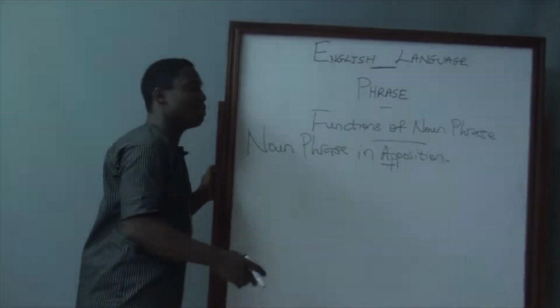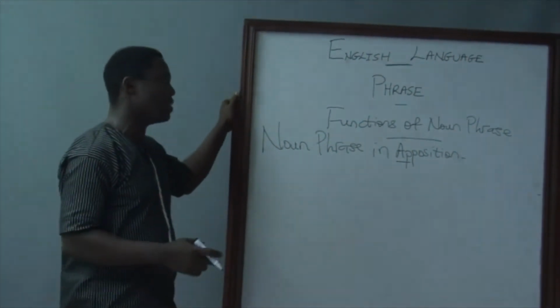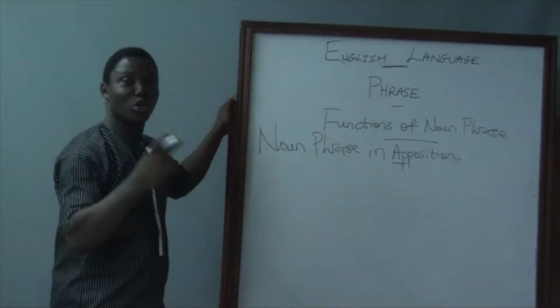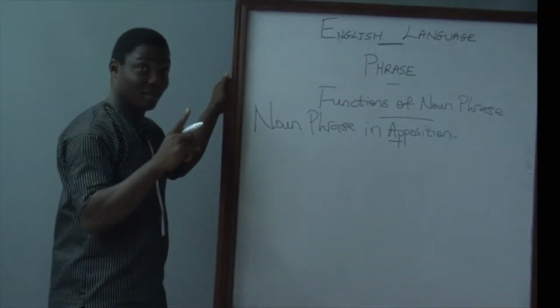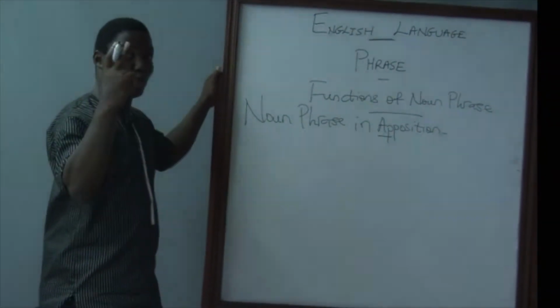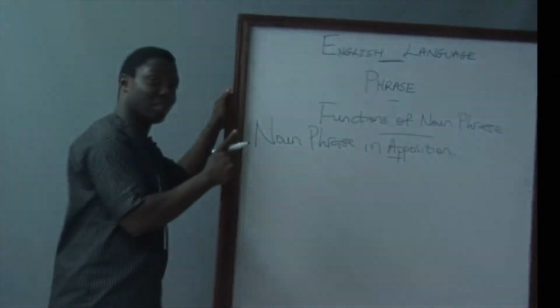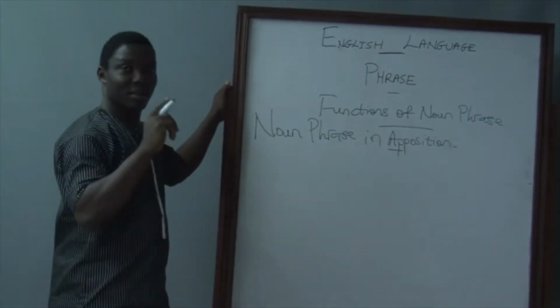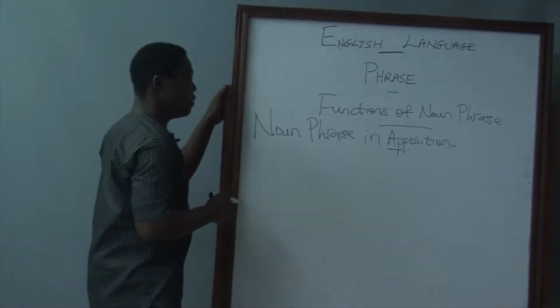So noun phrase in apposition as a function of noun phrase has to do with giving two roles or two titles to one person or thing in a given sentence. Let us give an example.